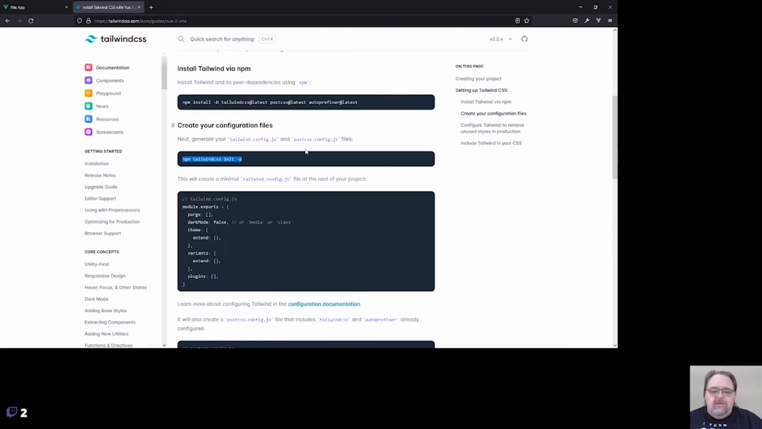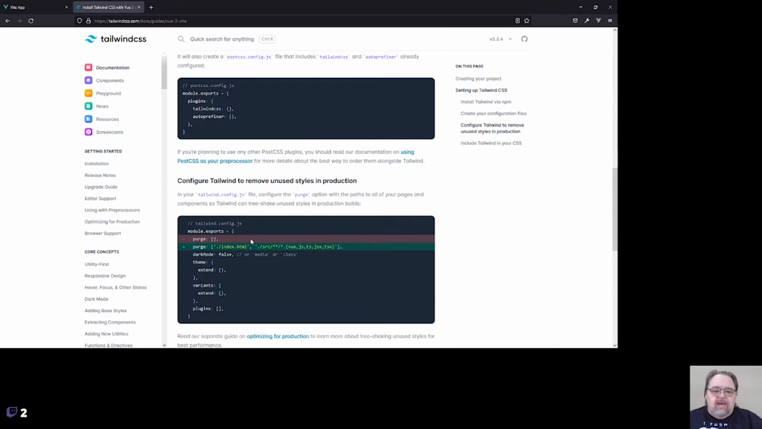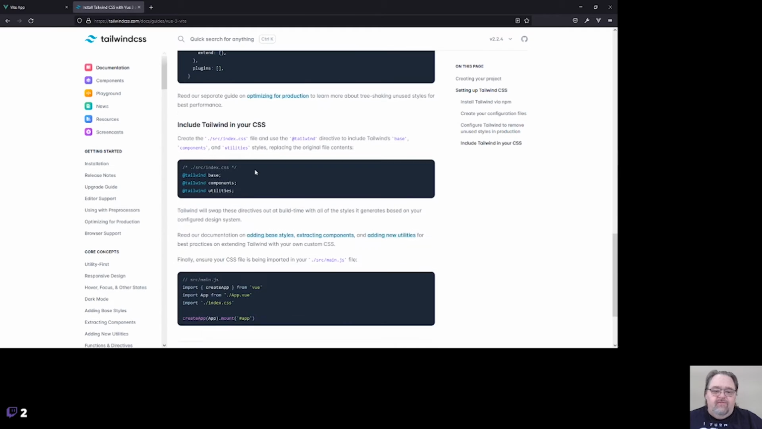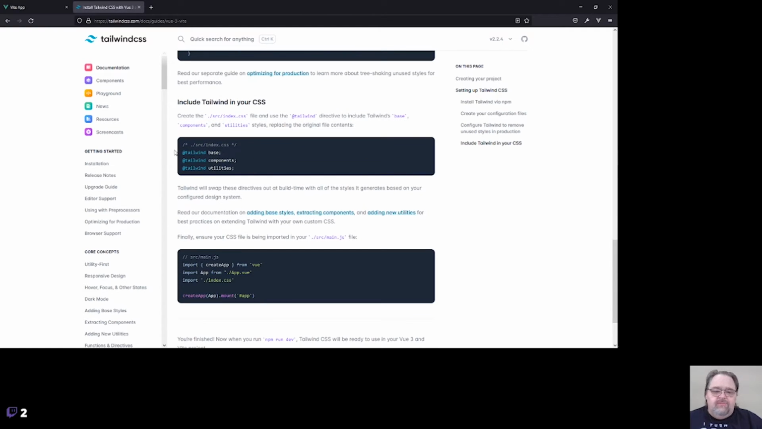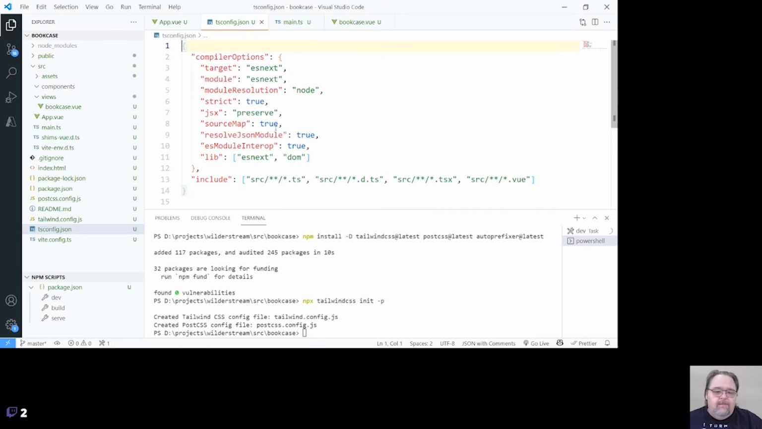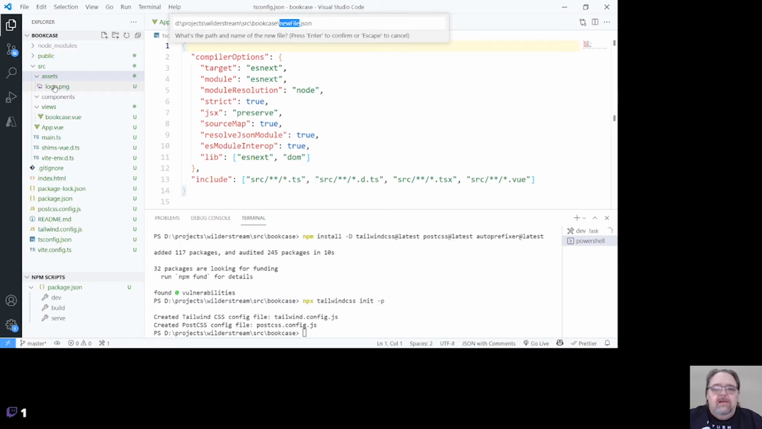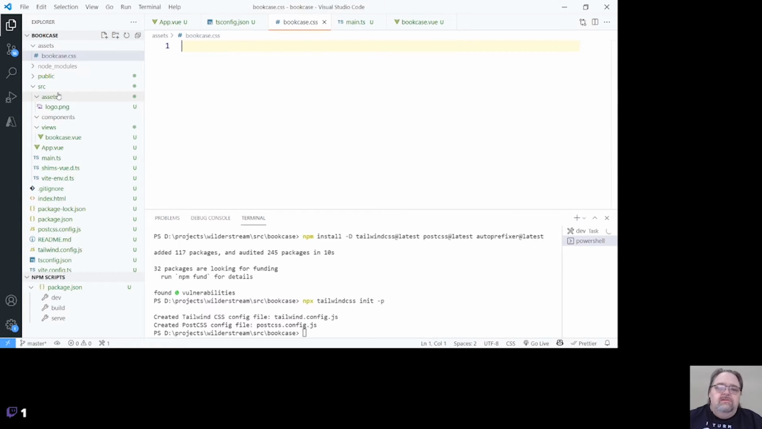The last piece we need to do is actually tell Vue that we want to use it. So let's first create a CSS file, because effectively what we're doing is we're telling Vue to compile the CSS for us. So let's go over, let's say, in assets, and assets dot bookcase dot CSS.